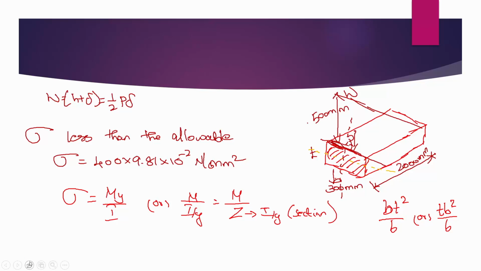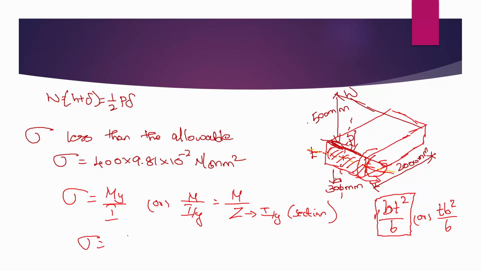If you try to visualize this, the load acting here will try to bend this in this way. So as you can see, the rotation is about the T axis, and the moment of inertia will be about the T axis. So we will choose this formula B T square by 6. You can refer to page number 6.1 in your data book to finalize this.